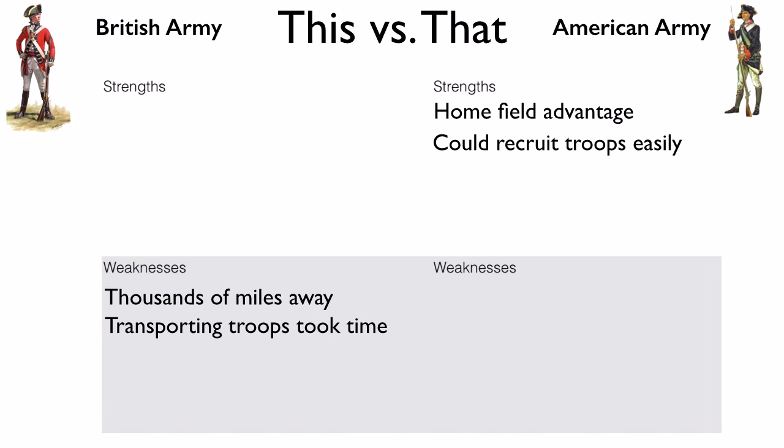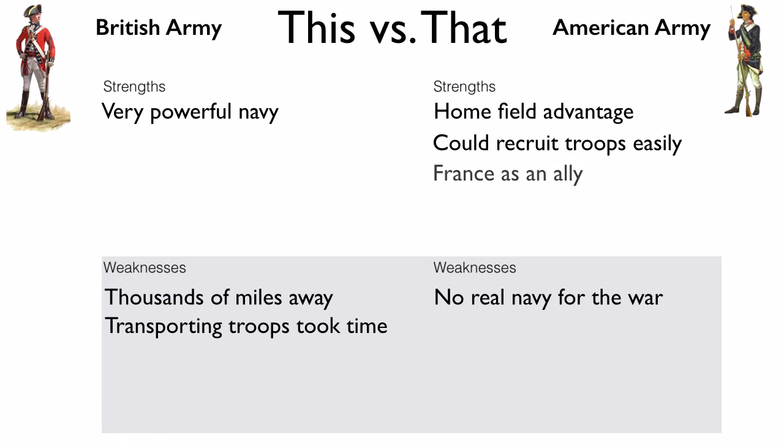Of course, one of the strengths of the British was their navy, which was the most powerful in the world. The U.S. never really had a navy to speak of. But luckily for the Americans, they would get help from France, who had the second largest navy in the world, to help win the war.